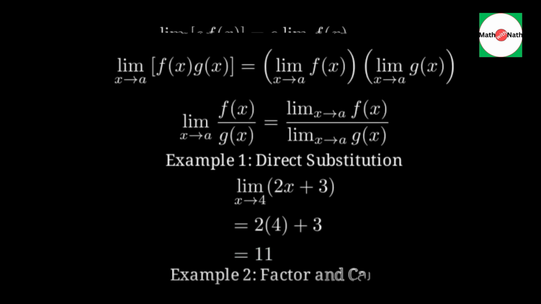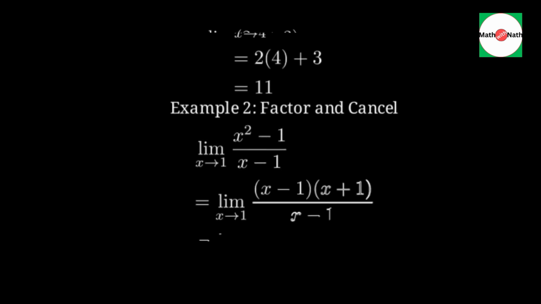Example 2. Find the limit as x approaches 1 of x squared minus 1 over x minus 1. This is an indeterminate form, so we factor the top. Then we cancel the common factor. Now the limit is just x plus 1, and at x equals 1 it becomes 2.